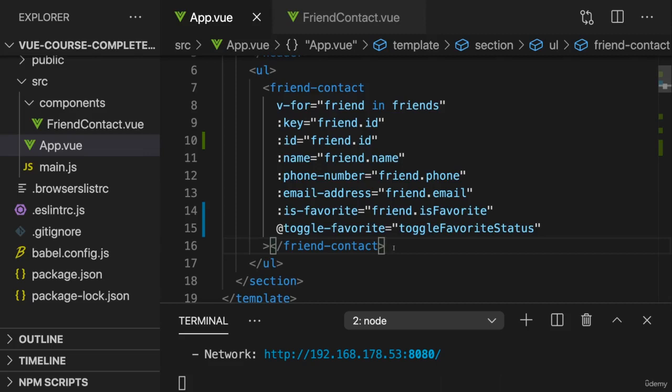And this is how you work with components. You can emit your own events and you can set your own data. It's actually quite similar to working with default HTML elements, just with the difference that you now control the code behind the HTML element, so to say.